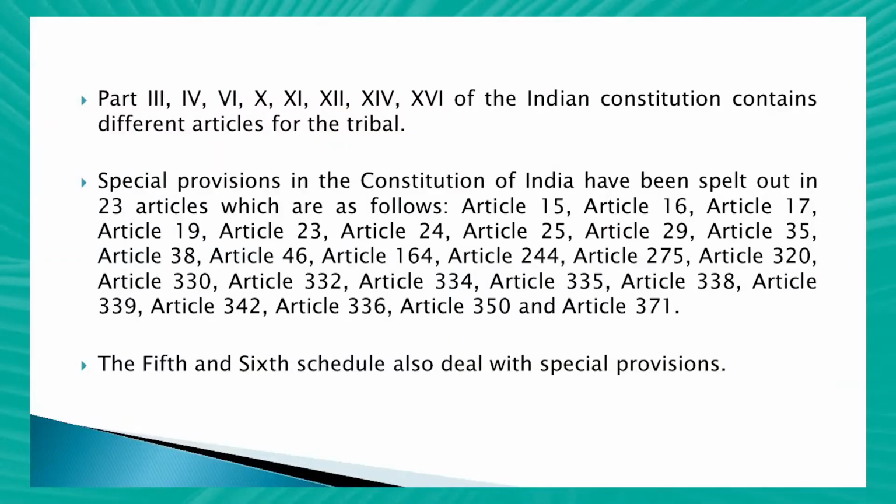Part III, Part IV, Part VI, Part X, Part XI, Part XII, Part XIV, Part XVI of the Indian Constitution contain different articles for the tribals.